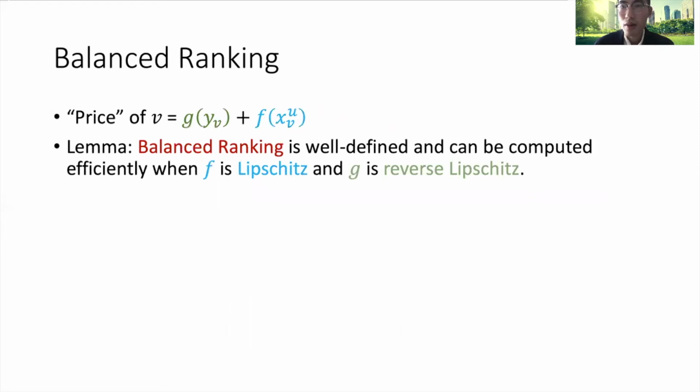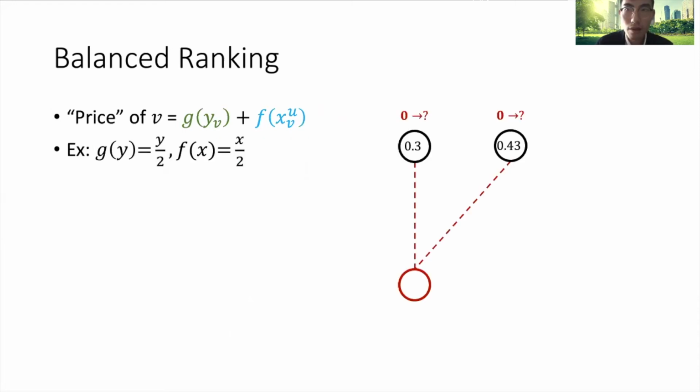One of the crucial lemmas in our paper says that balanced ranking is well-defined and can be computed efficiently when f and g satisfy some Lipschitz constraints. I'm not going to prove this lemma in this talk; rather, I'm going to give an example. For simplicity, I'm assuming g(y) equals y over 2 and f(x) equals x over 2. There are 3 vertices in the graph and the bottom vertex reaches its deadline. We want to predict what will happen after its deadline.